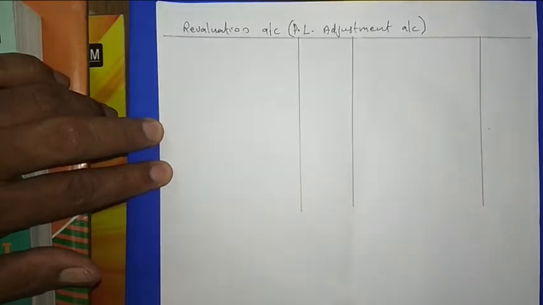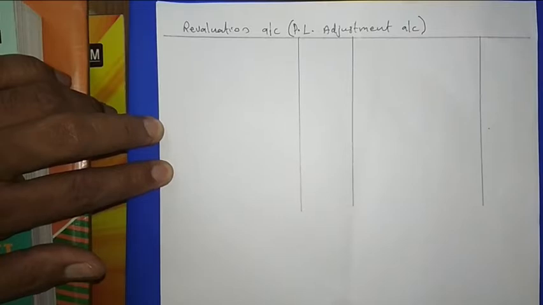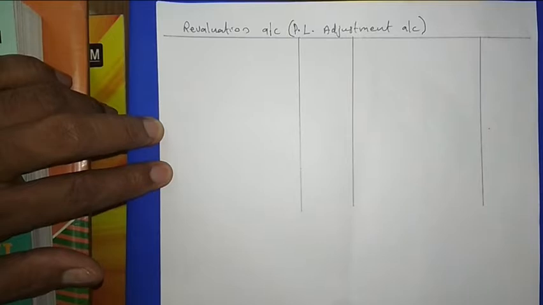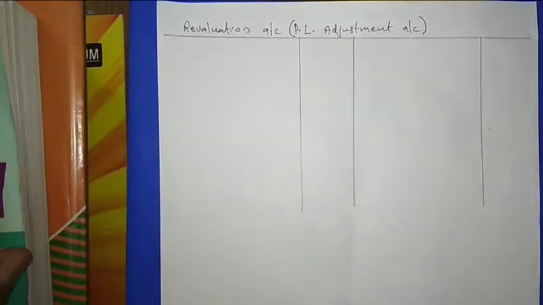Suppose the furniture's correct value is 1 lakh, but in the balance sheet only 80,000 is mentioned. So 20,000 rupees less is shown in the present balance sheet.